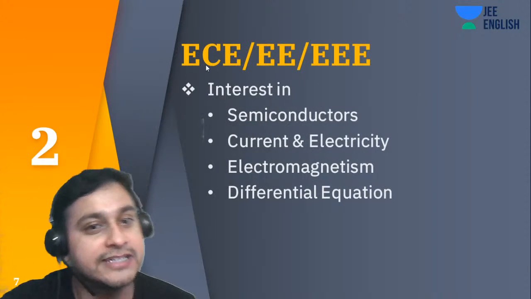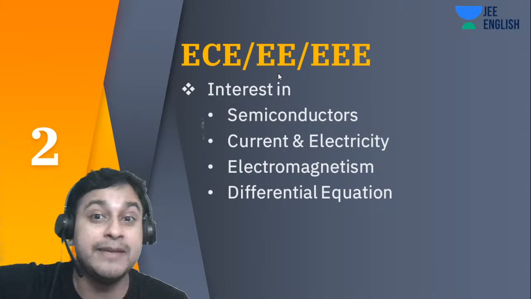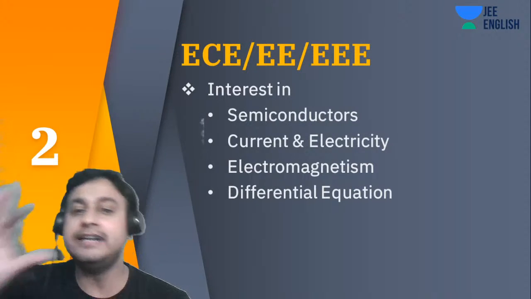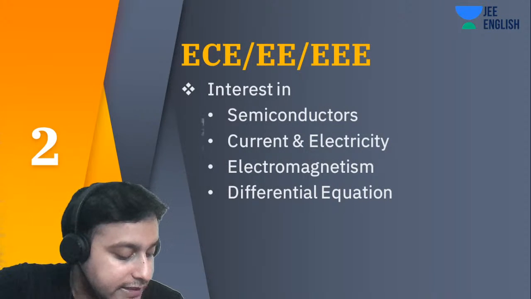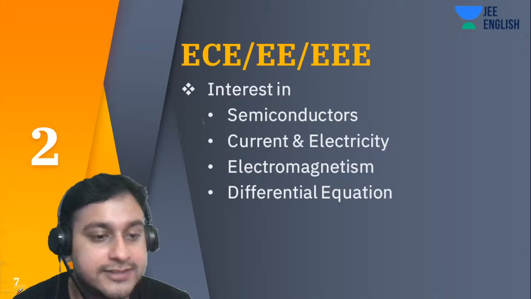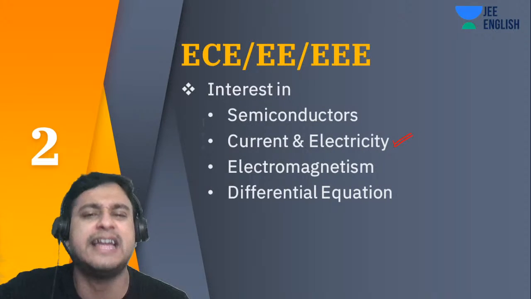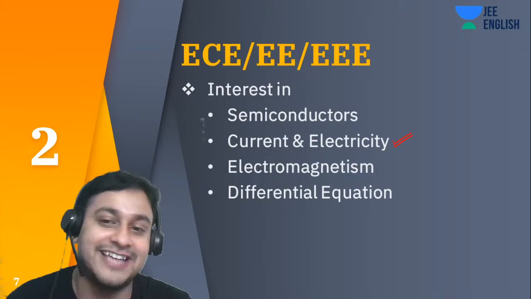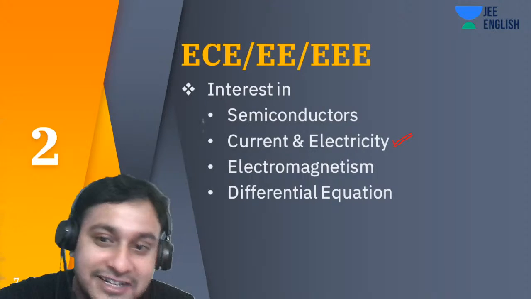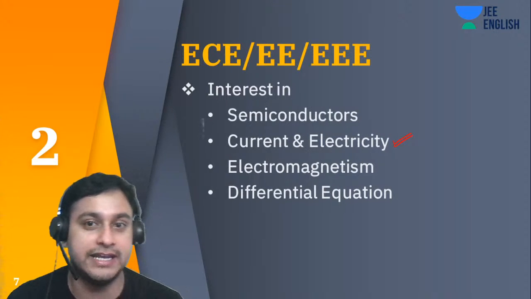So ECE means electronics and communication engineering, EE means electrical engineering, and EEE means electrical and electronics engineering. Okay, so if you have interest in semiconductors, like suppose any 12th grade student, he has learned semiconductors, and he likes current and electricity from 9th and 10th grade. He likes those charts and those triangles and the questions based on electricity and current, all those things. So he can definitely go for ECE, EE, electrical.